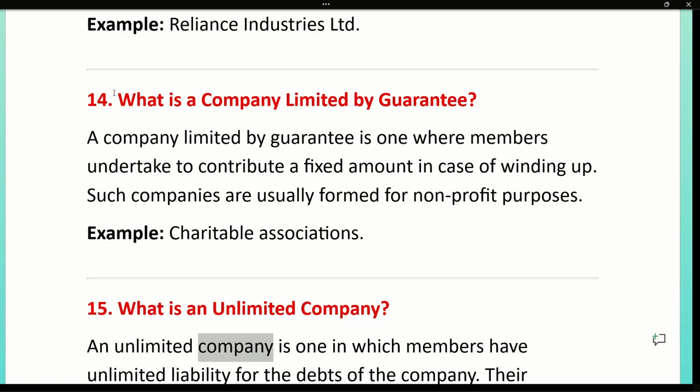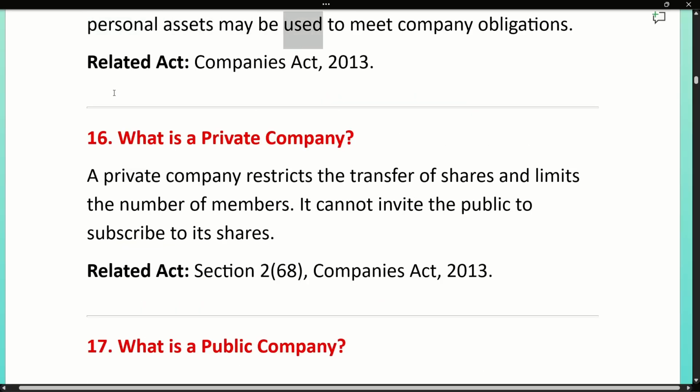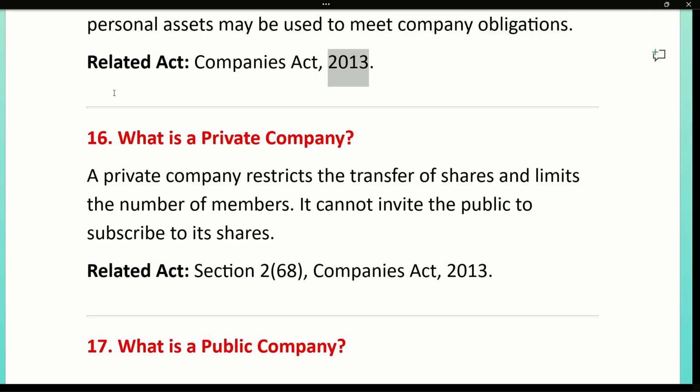15. What is an unlimited company? An unlimited company is one in which members have unlimited liability for the debts of the company. Their personal assets may be used to meet company obligations. Related Act, Companies Act, 2013.